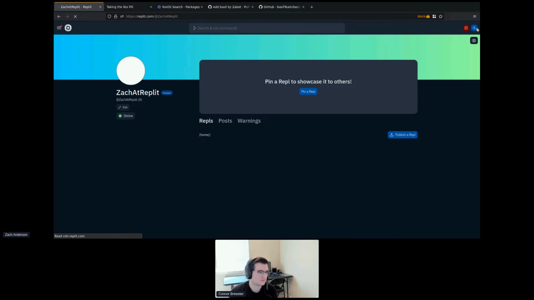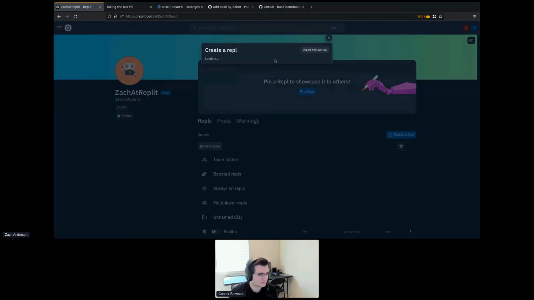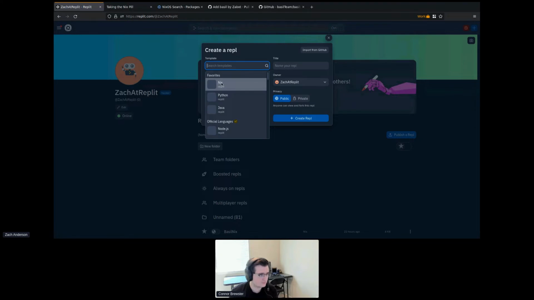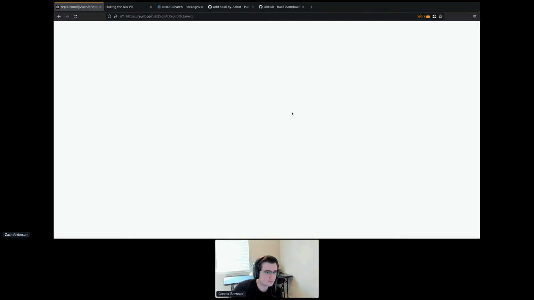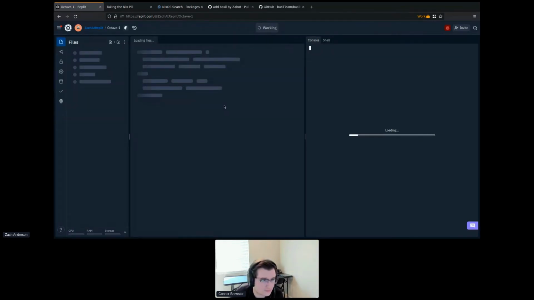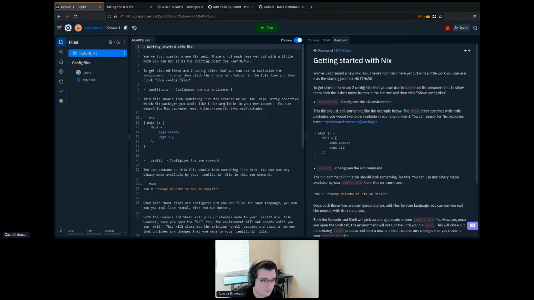So we're going to go ahead and hop back to the home page and we're going to make a new REPL. And we're going to make another blank Nix REPL. And we're going to explore this possibility using the Octave programming language. So Octave is a numeric programming language. It is similar to MATLAB if you've used MATLAB before. And we're going to use it just because it's a language that we have never supported on Replit before. It's a brand new language. We have never built any infrastructure specifically for this language.